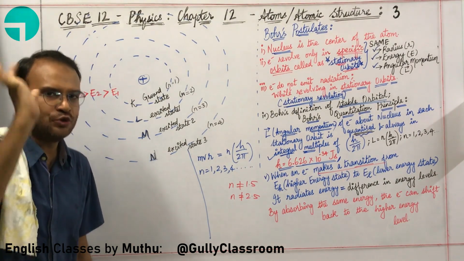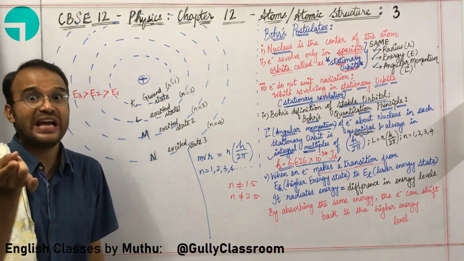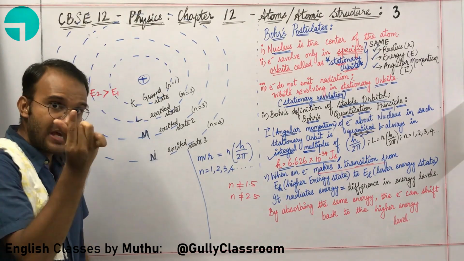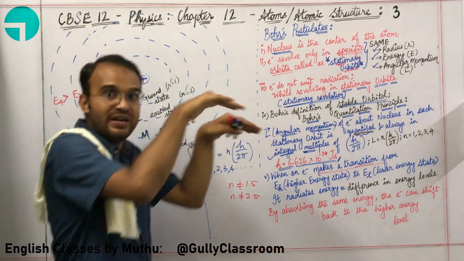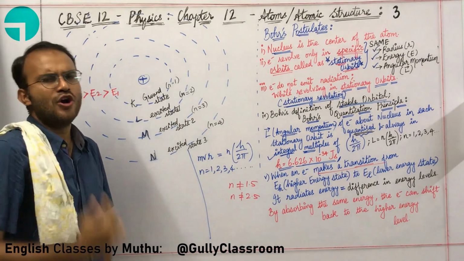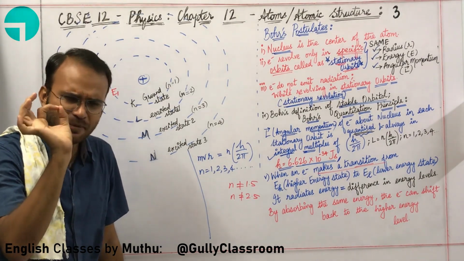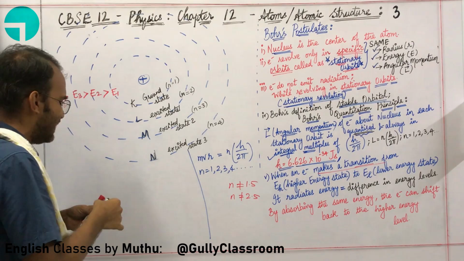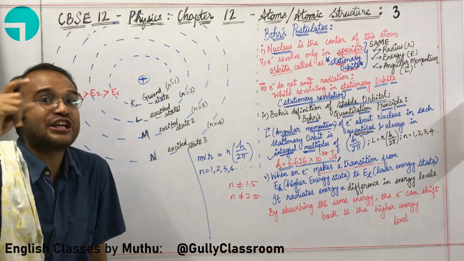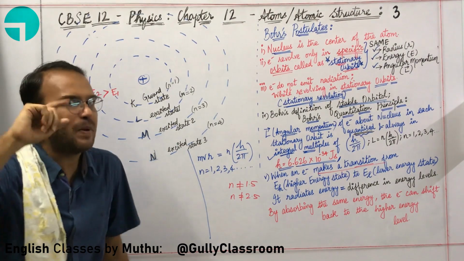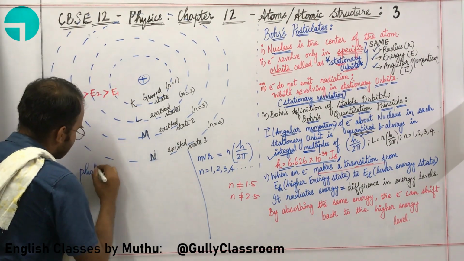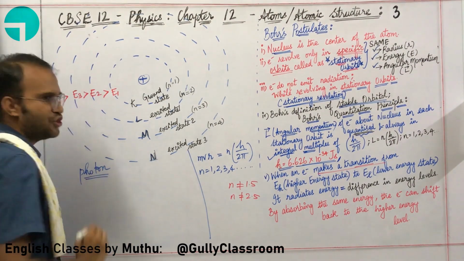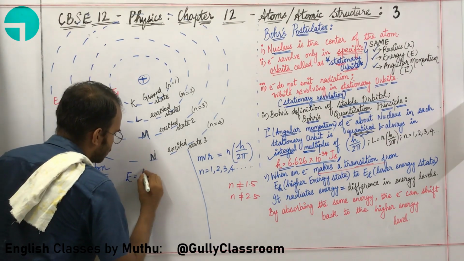When you are studying the unit light, we will study that light has dual nature. Light can behave as a wave and light can also behave as a particle. So if light can behave like a particle, what is a single light particle called? A single packet of energy with respect to light is called a photon. What is the energy of this photon? E is equal to h nu.